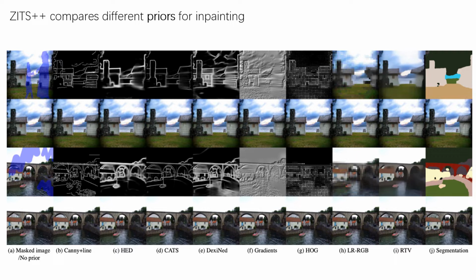Our previous ZITS, canny plus line, gets moderate improvements compared with other priors, whereas the three learning-based edges can achieve better results according to image quality. Furthermore, CATs enjoy the best performance among the three learning-based edges. Moreover, semantic segmentation works well, but we have only reported the upper bound of semantic performance here due to the extraction gap of segmentation results during training and testing.